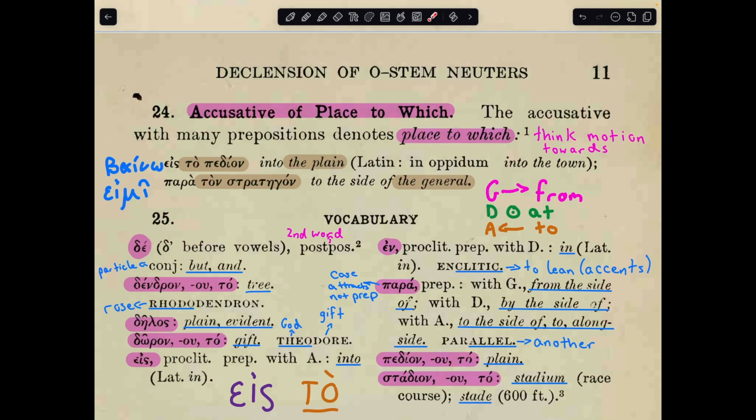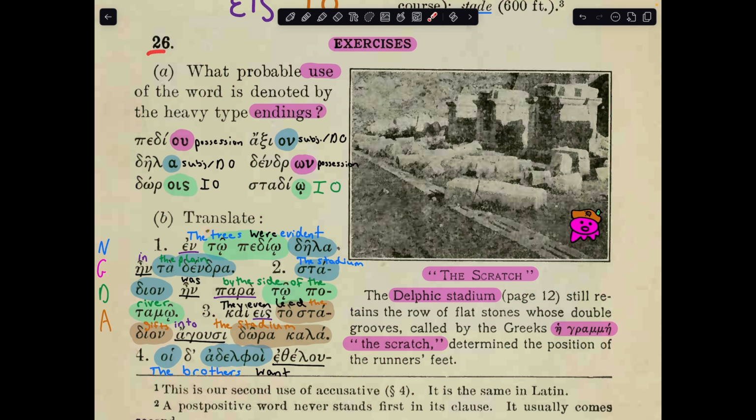So I'm just going to give you a second to pause the video before I spoil all the exercises. All right, exercises 26. A. What probable use of the word is denoted by the heavy type endings? I wish that it would just say bolded. It would make it so much easier.